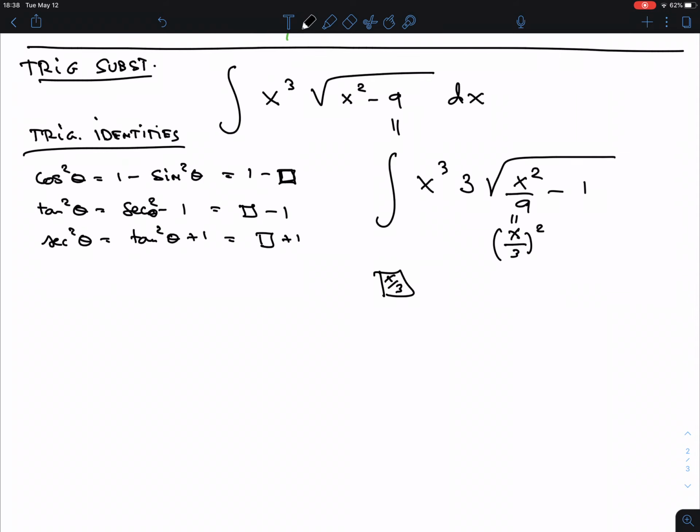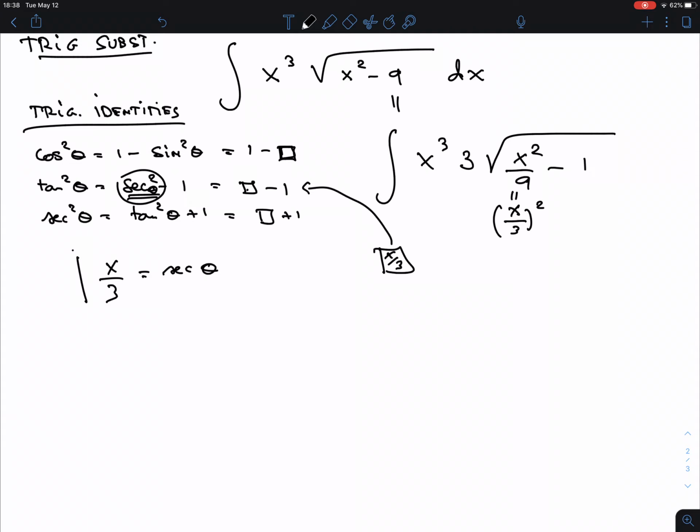Now where does it fit? It fits into this pattern. And so it tells me what my substitution is, what is the substitution? Well, this guy, right? Because that's what the box corresponds to. So x over 3, the guy in the box, is equal to the guy that makes the square here, secant theta. Okay, let's work it out.